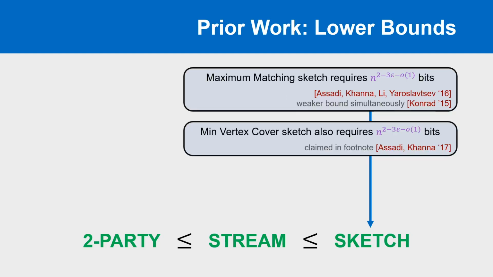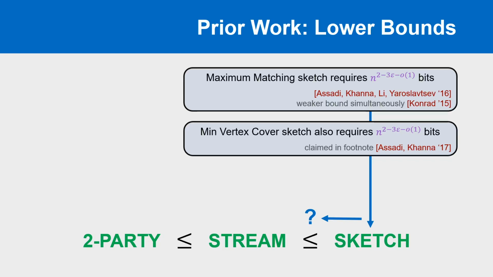Meanwhile, for the approximate minimum vertex cover problem, there is a footnote in a later work observing that the same sketching lower bound can be adapted to this problem, although this is not tight, as there is an n^(ε+o(1)) factor gap with the best known sketch. Both these bounds apply to the sketching model, but what about the streaming model? Unfortunately, no lower bounds were known specifically for the streaming model, and it looks like we're on the wrong side of the complexity inequality to learn anything from the sketching lower bounds.